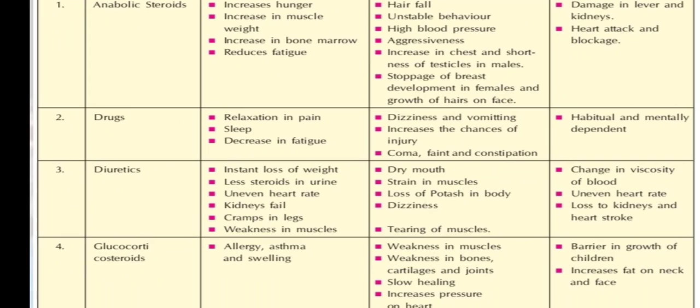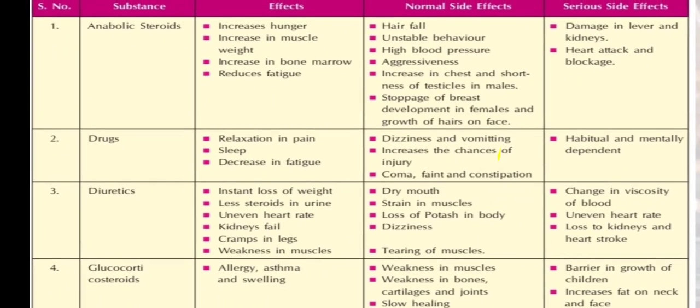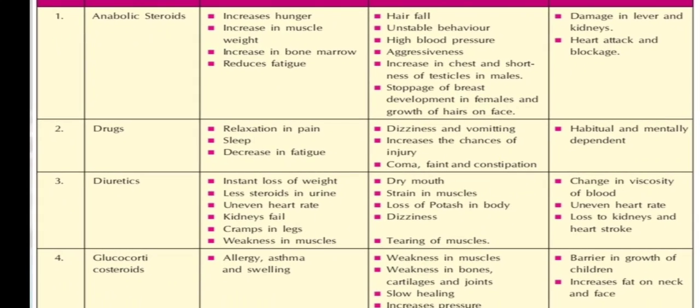So here: instant loss of weight, less steroid in the urine, uneven heart rate, kidney failure, cramps in the legs, weakness in the muscles. These are the types of effects that a person is going to have by taking diuretics.